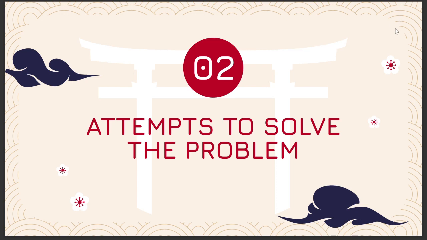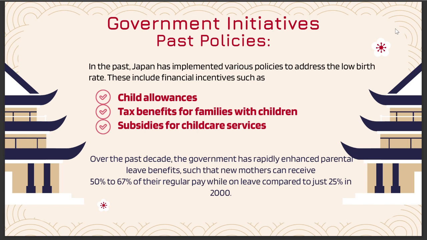Attempts to solve the problem of the low birth rate in Japan. First is the government initiatives. In the past, Japan has implemented various policies to address the low birth rate, and this includes financial incentives such as child allowance, tax benefits for families with children, subsidies for childcare services, and so on. Over the past decade, the government has rapidly enhanced parental leave benefits such that new mothers can receive 50 to 67% of their regular payment while on leave, compared to just 25% in the 2000s.